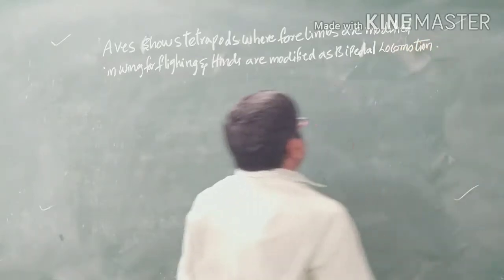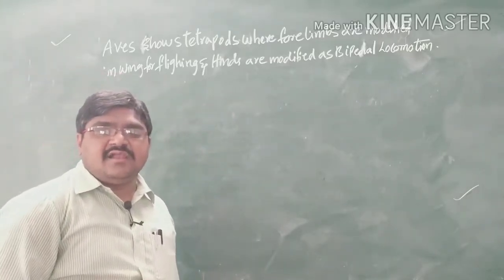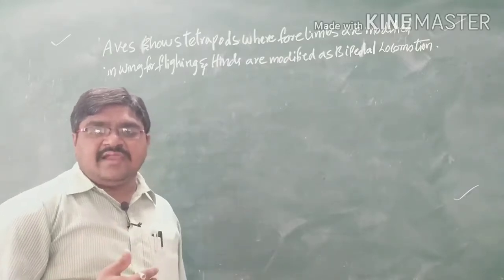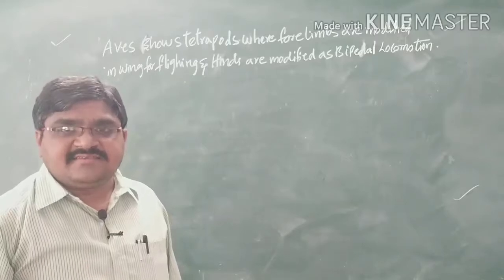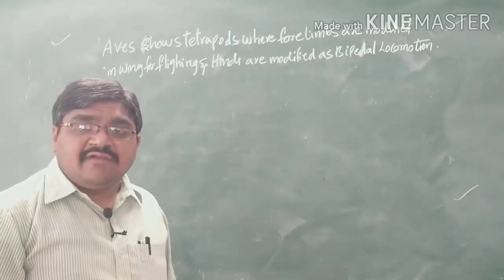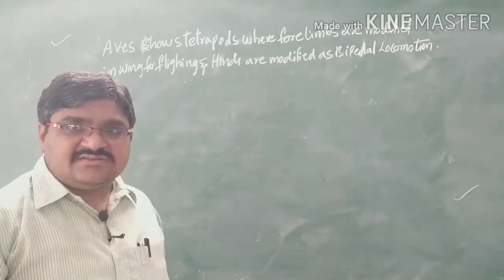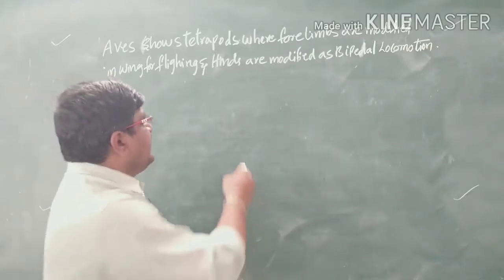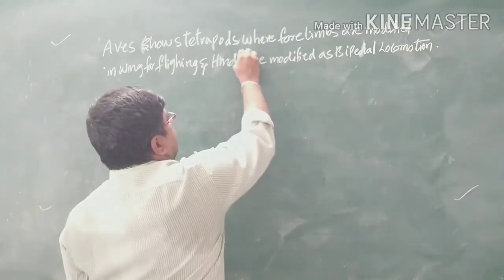So here the Aves are tetrapods. Tetra means four legs are presenting. The first two legs are called as forelimbs. These forelimbs are modified into wings, which are helpful for the flying mode. And the last two limbs are called as the hind limbs.